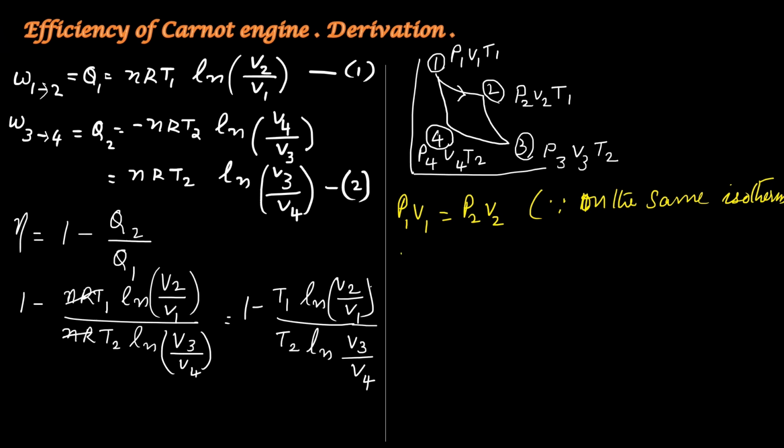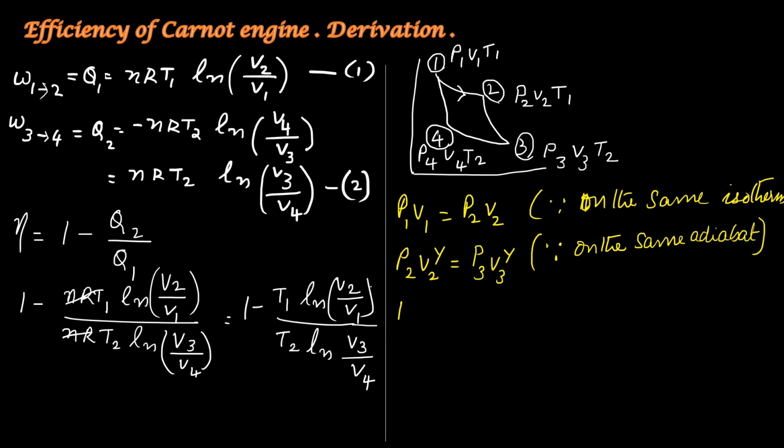For the second step, that is adiabatic expansion work, P2 V2 raised to gamma is equal to P3 V3 raised to gamma. Gamma, you know, is the ratio of the specific heat capacities of the gas at constant pressure and volume. From the graph, you can notice that P2 V2 and P3 V3 lie on the same adiabat. For the next step, P3 V3 is equal to P4 V4 because they lie on the same isotherm.